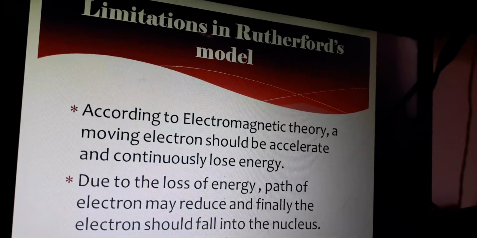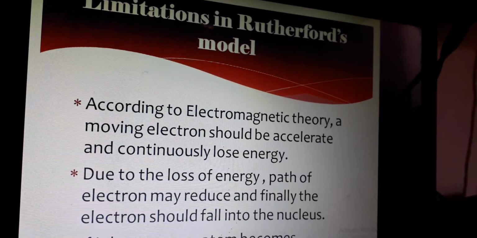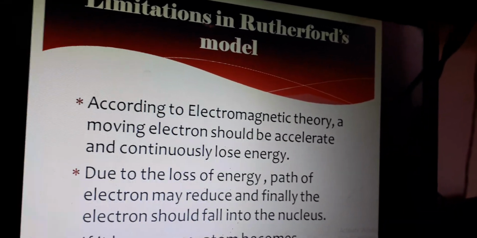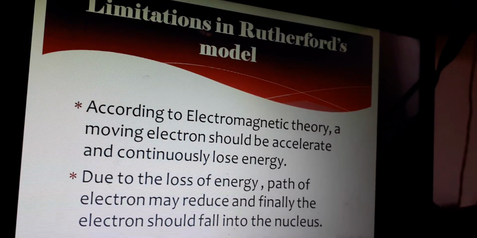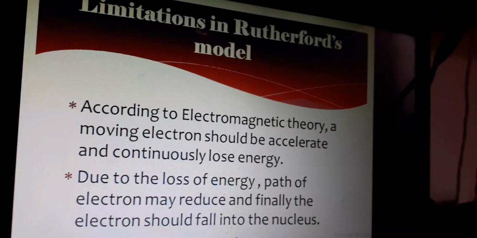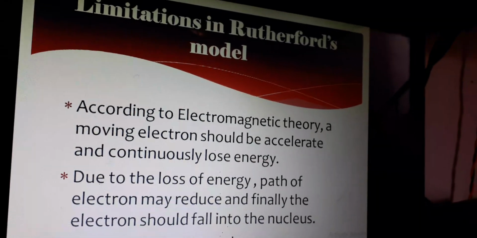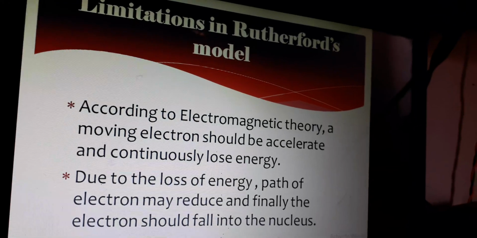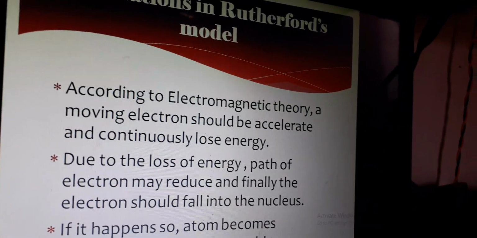What is the charge of an electron? Negative. And what is the charge of an atom? Neutral, no charge, because inside the nucleus positive charge will be there, and around the nucleus the electrons have negative charge. Both are equal, so the atom is in a neutral state.